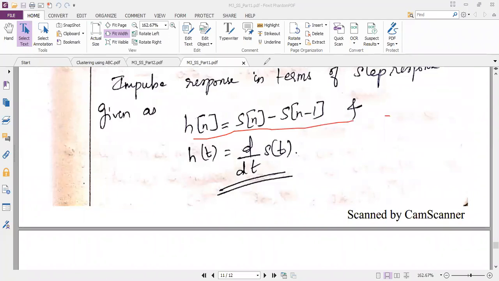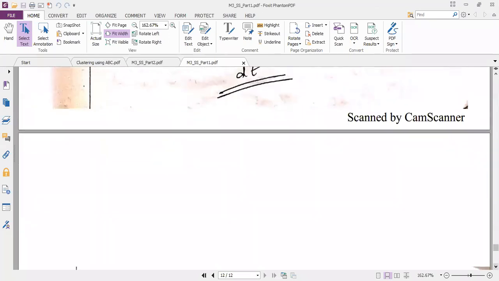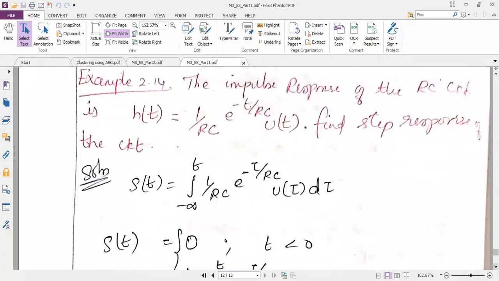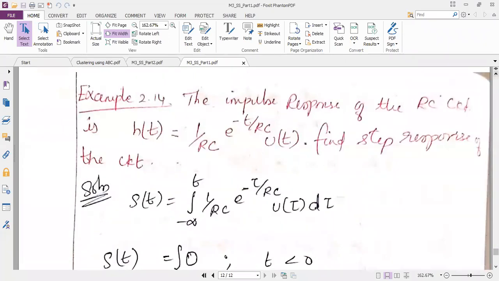With this, I have successfully completed the theory part of the properties of LTI system in terms of impulse response. That is very, very important. So I want to solve a problem. This is taken from the prescribed book. I think you can solve these problems in your notebook. Later, you can write the theory part in your notebook. Just start this problem. This problem is quite easy.